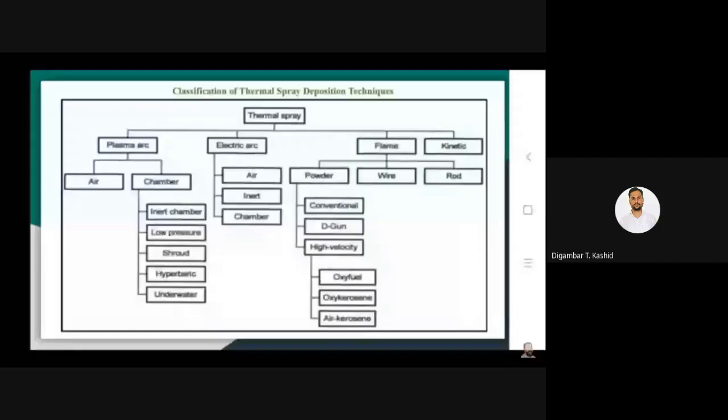Accordingly, different varieties of thermal spray deposition techniques are available. If you quickly go through the classification, you can broadly classify it into four categories. The first category is flame spraying.